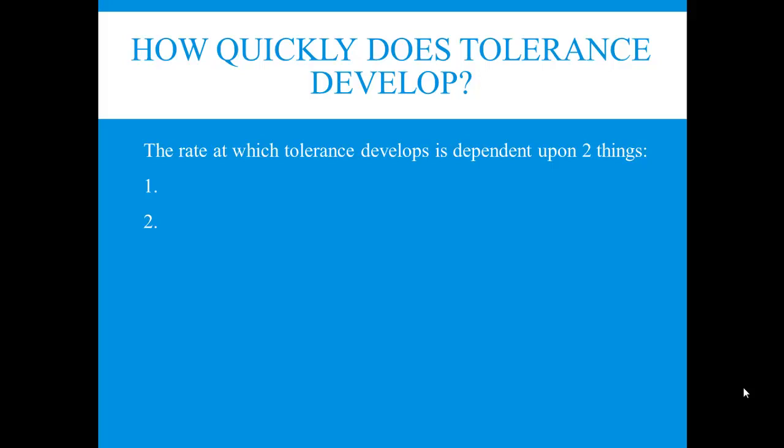So hopefully you see how those two things fit hand in hand. The dose, because the amount of drug you take has to be enough to cause the functional disturbance. And then the time between doses. The more often you take a drug, generally those with short-lasting effects, then the more often your body has to respond to that functional disturbance.